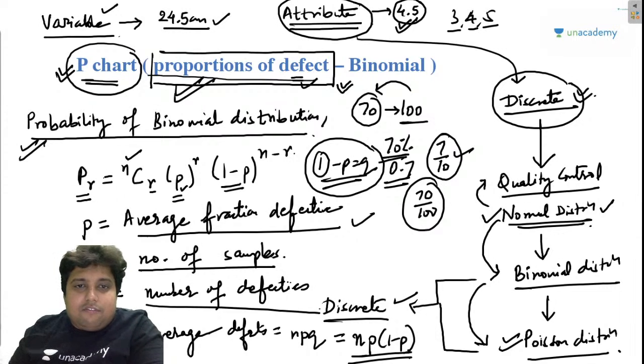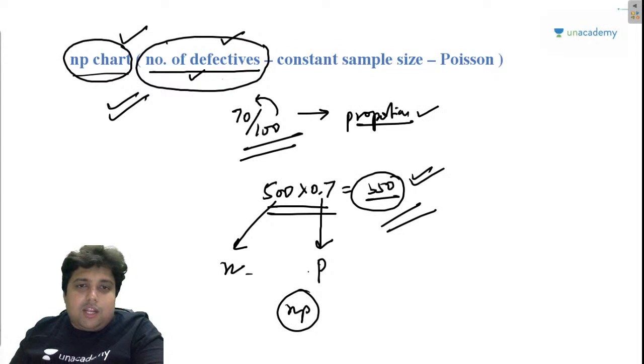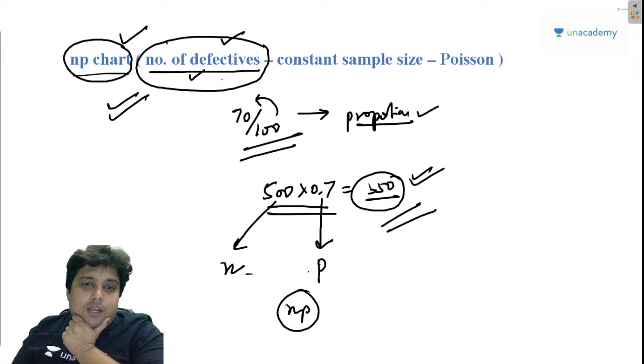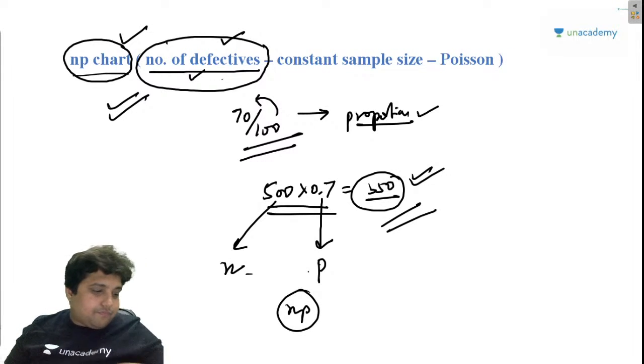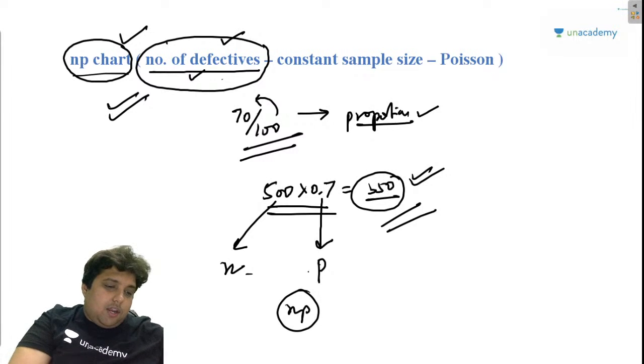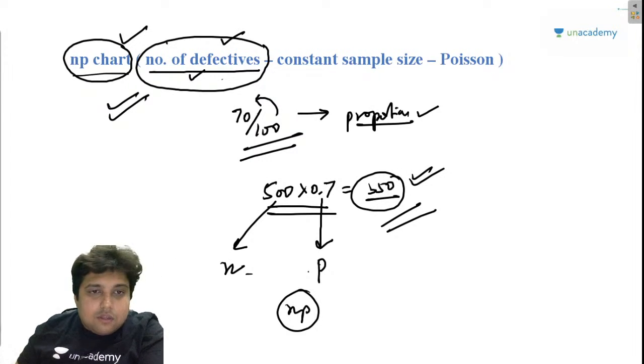So guys, if I talk about the number of defectives in an NP chart, let me just rub this.